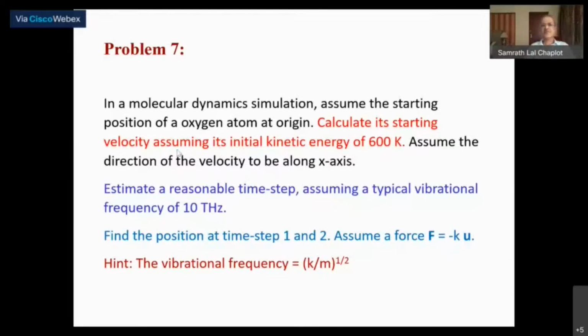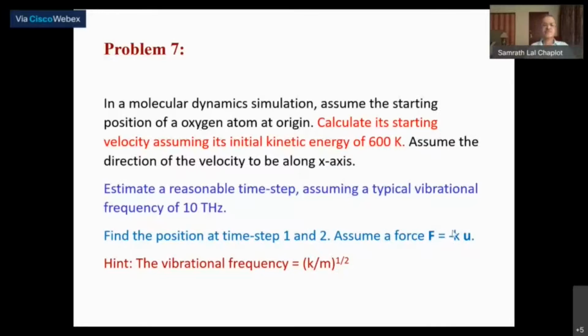So you have the initial position, the initial velocity, and the time step, and you need to calculate the force. How to calculate the force? For the simple harmonic oscillator, the force is nothing but F equal to minus K u. F and u are vectors, but our vectors are all in the x direction.